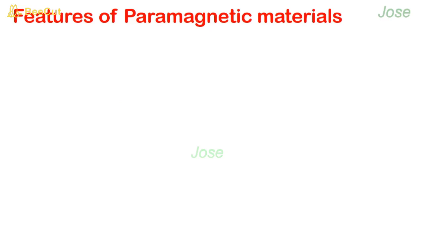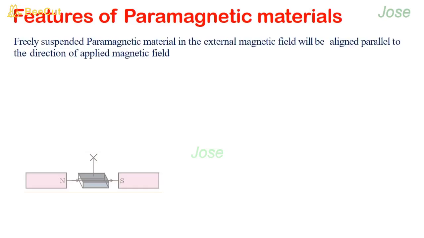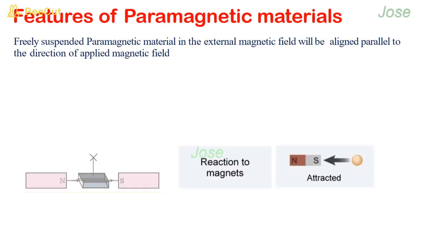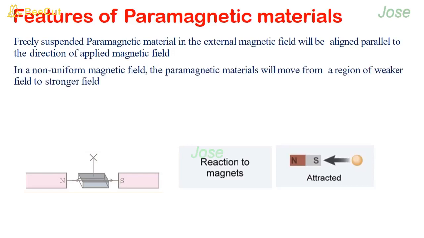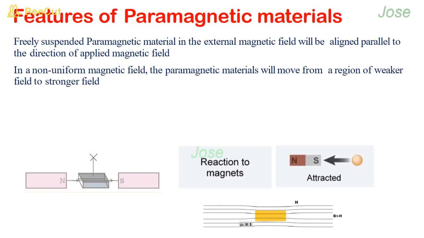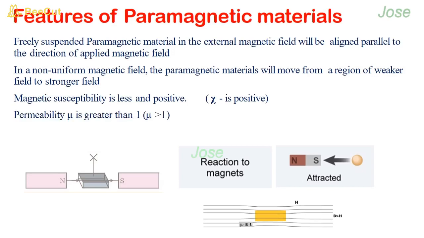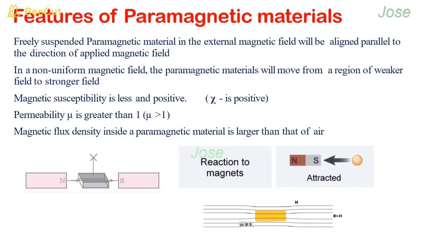Features of paramagnetic material. When suspended freely in a magnetic field, a paramagnetic material will align parallel to the direction of the applied magnetic field. When it is kept in a non-uniform magnetic field, it moves from the weaker region of the field towards the stronger region of the field. Magnetic susceptibility is small and positive, and it depends on temperature. Permeability is greater than 1, and flux density inside a paramagnetic material is larger than that of air.